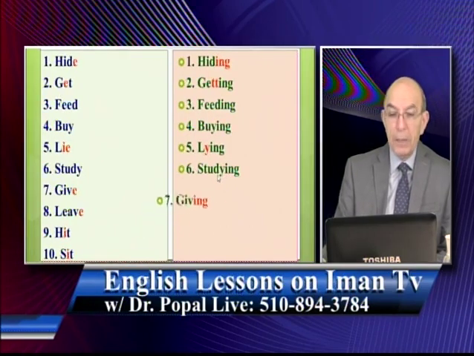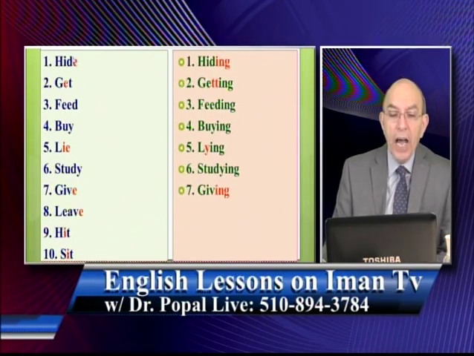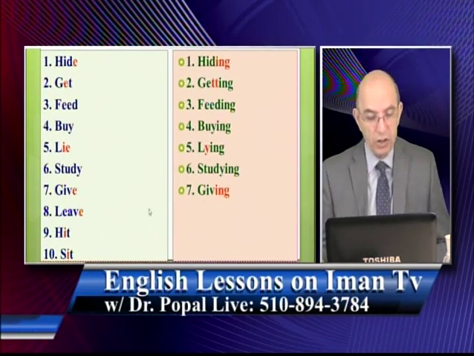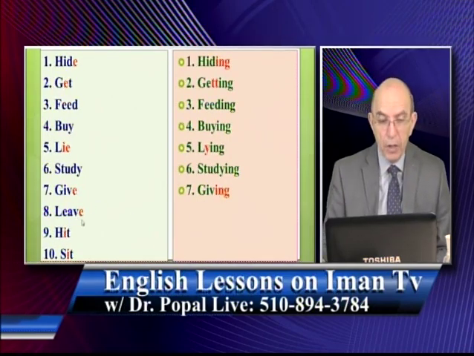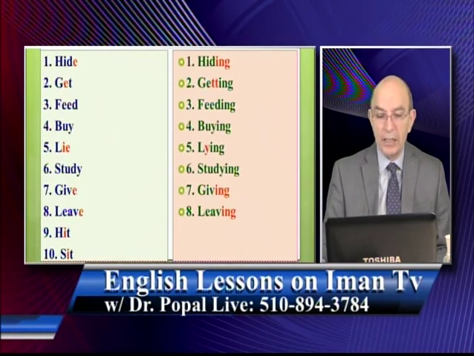Give becomes giving. Just like hide. Look, you put an E here and you have an E here. So when you add the ing, you drop the silent E and you add ing. Leave, you have an E here, which is silent. So you need to what? Drop it when you have the ing.